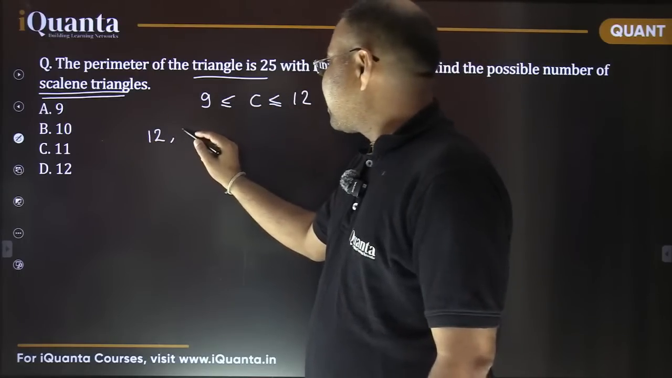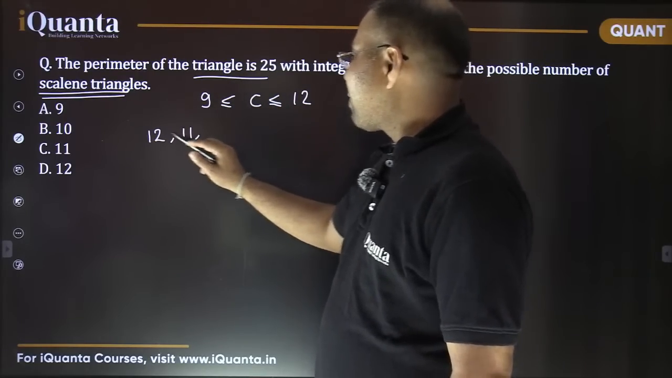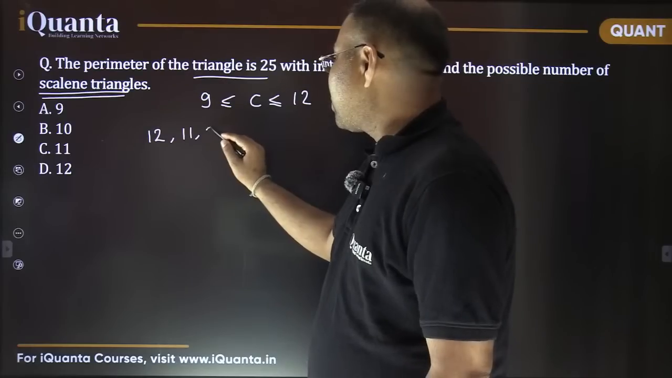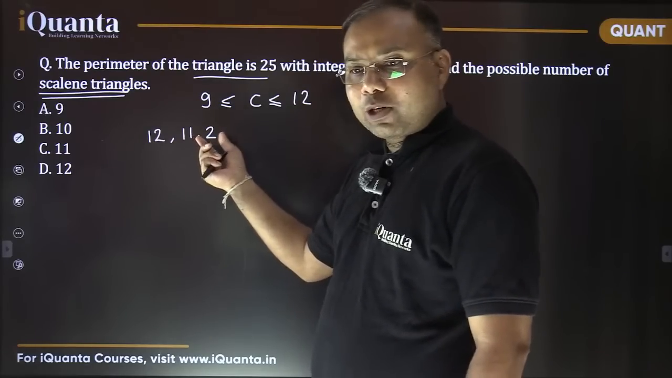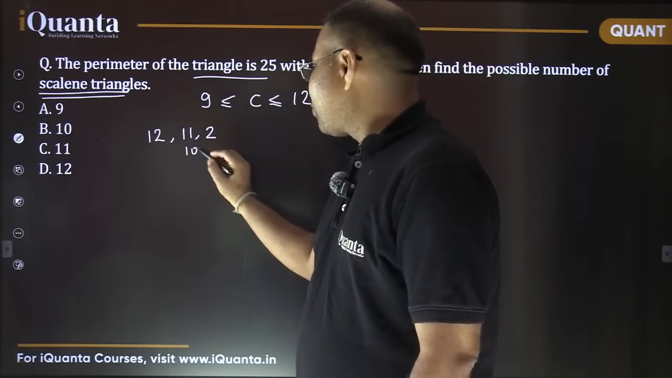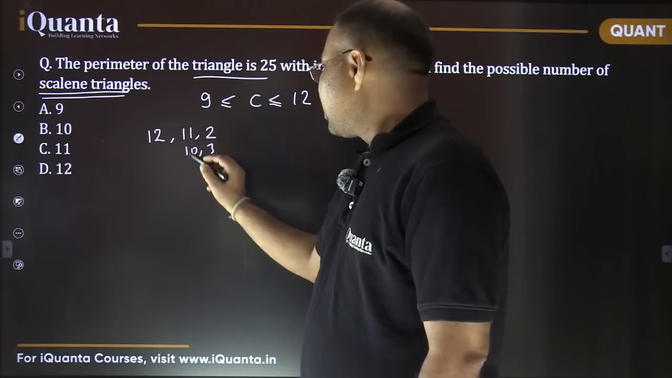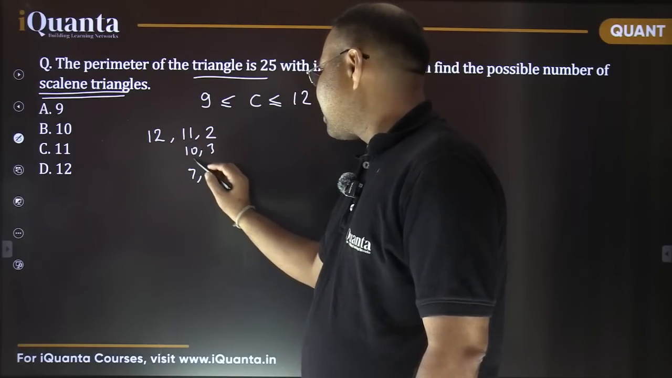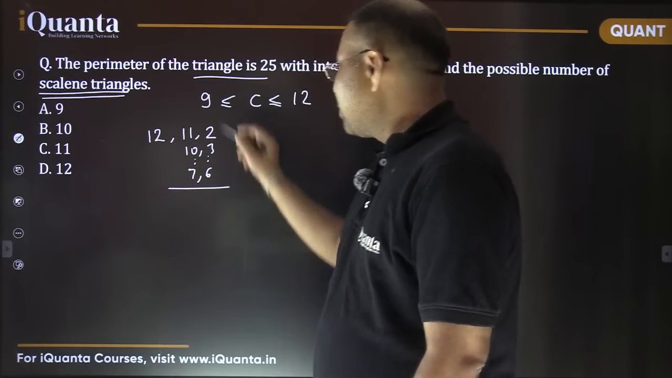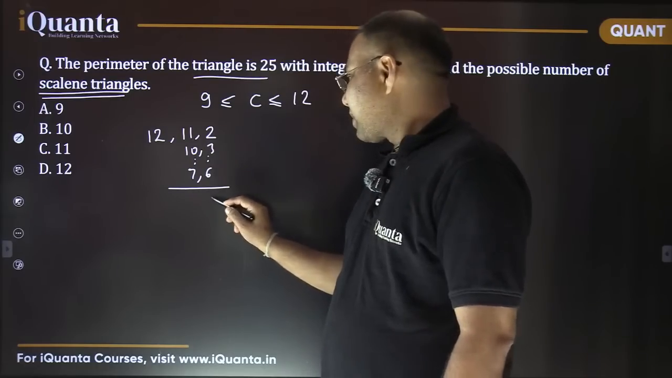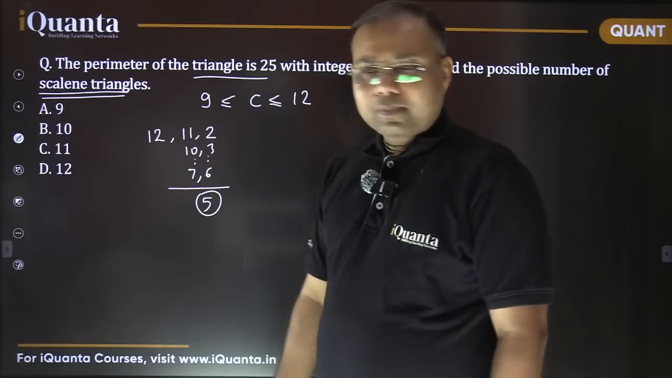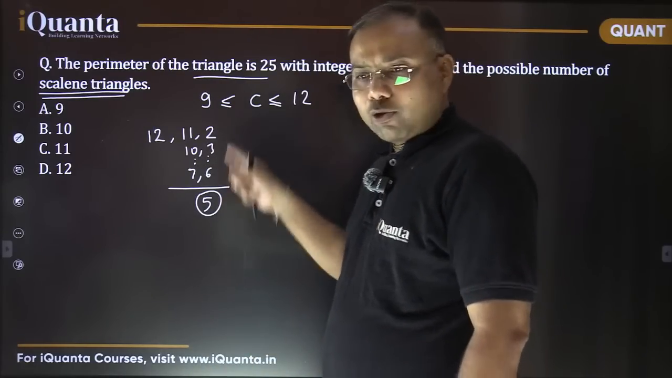So next longest side length can be 11 only. So 12 and 11 is 23, 23 and 2, 25. So total 13 is to be distributed. So 11, 2, 10, 3, all will work, up to the last case would be 7, 6. Isn't it? So total how many cases are there? It is 5. Right? So 2, 3, 4, 5, 6, total 5 cases are there.